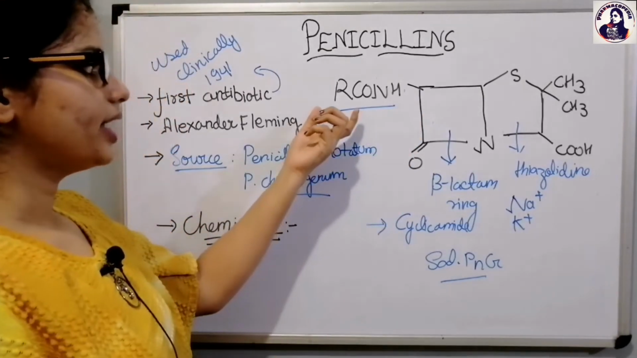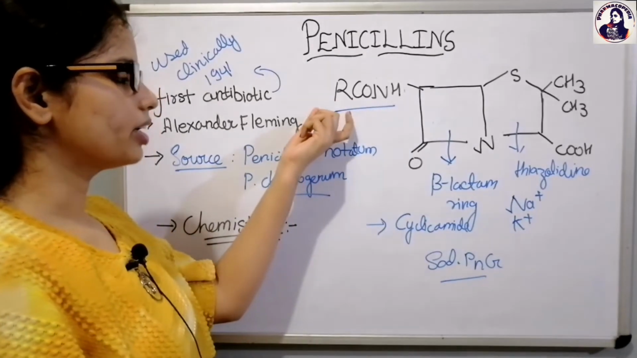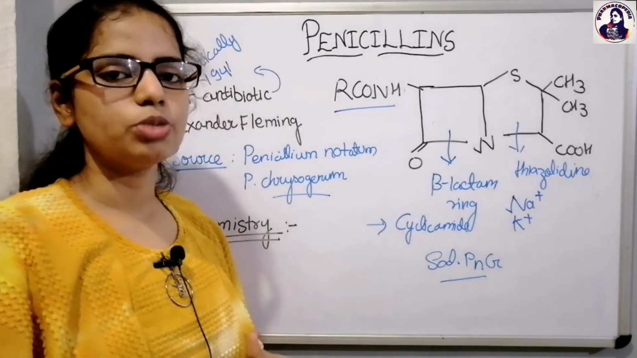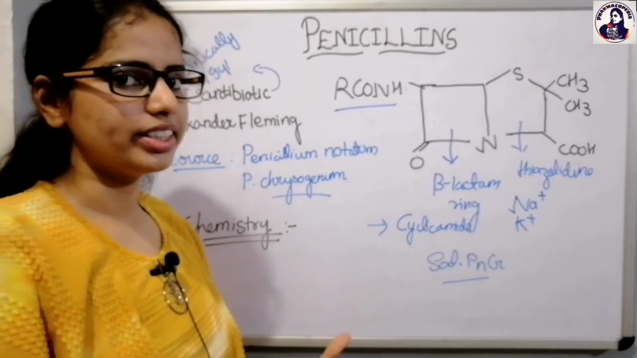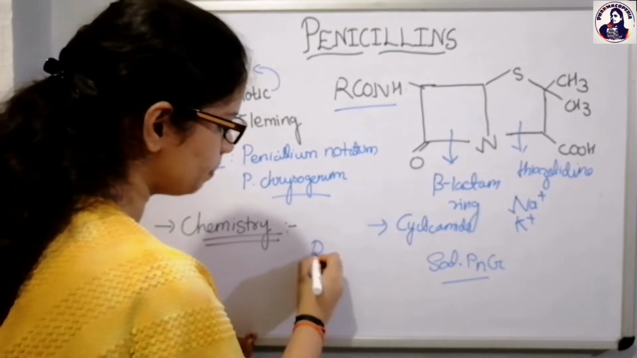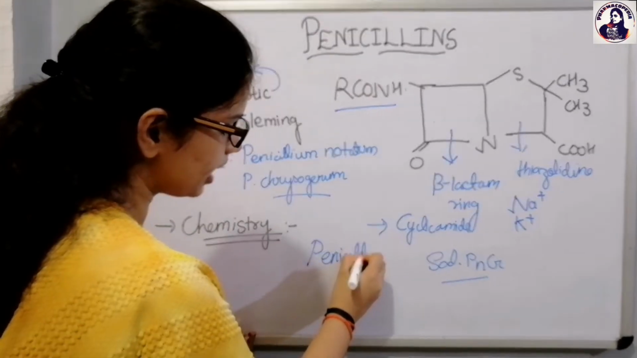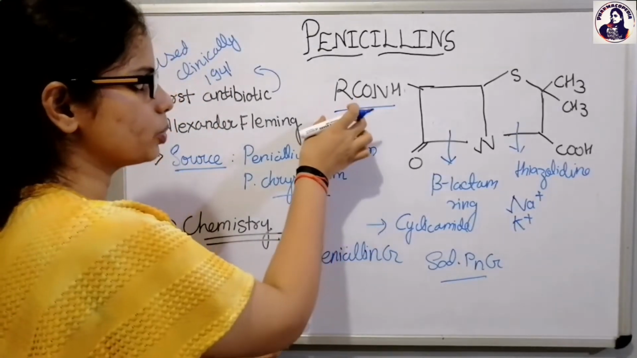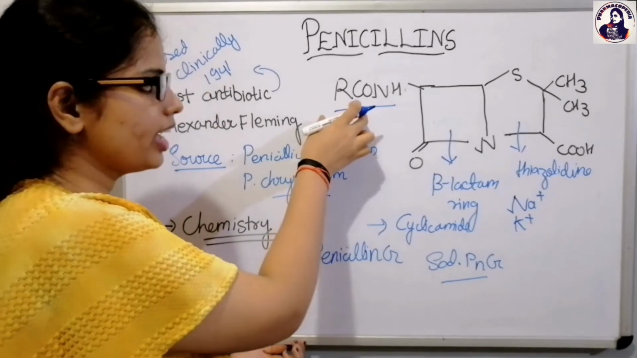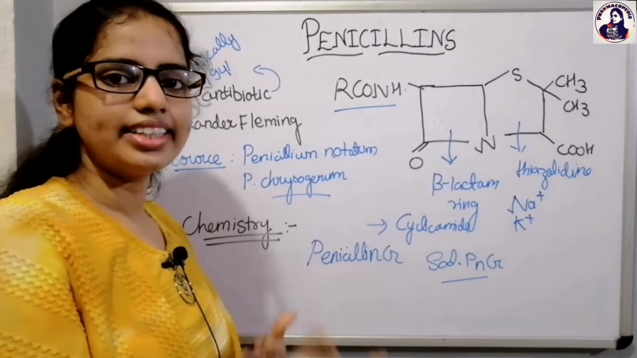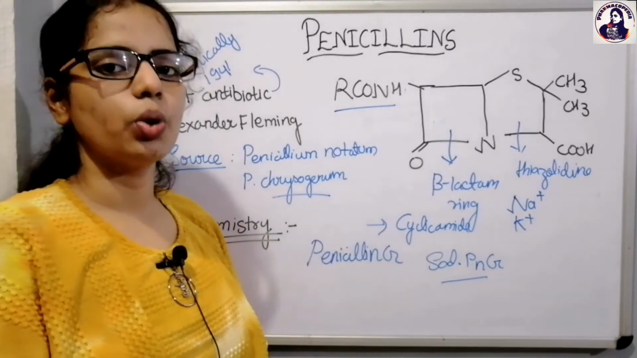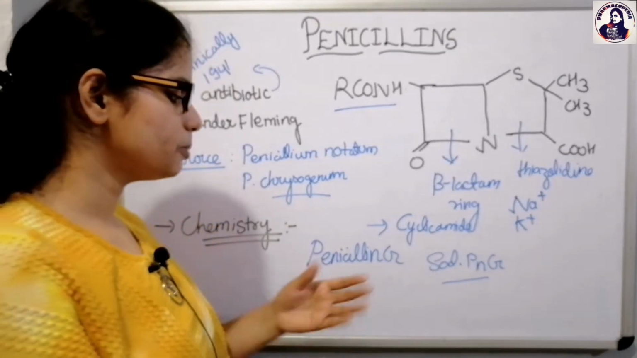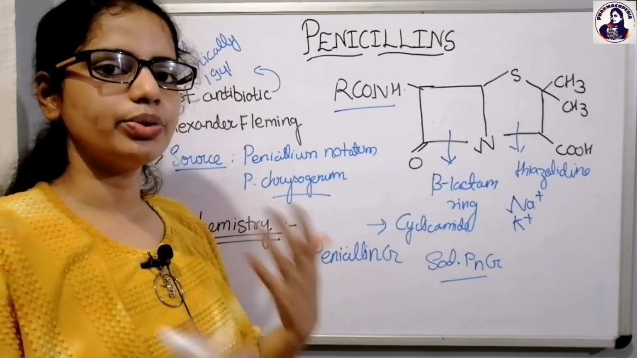Coming to this one, by altering this R group, the antibacterial spectrum of activity is also altered. For example, penicillin G is a natural penicillin, and it consists of the benzyl group in the place of R. And you know that penicillin G is acid labile. It means that you cannot give it orally because it is sensitive to the gastric acid. As a result, penicillin G will deteriorate when you give it orally.